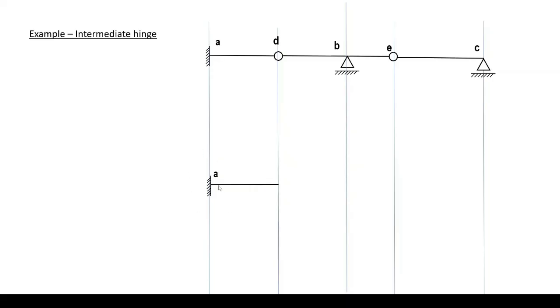The support A carries three unknown reactions equal to the three equilibrium equations, and therefore it is stable and determinate. We recall that each part after the division of the beam must be stable and determinate. The part AD carries an upper part DE.